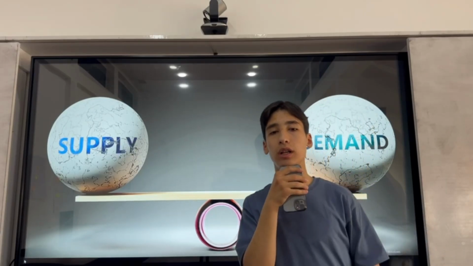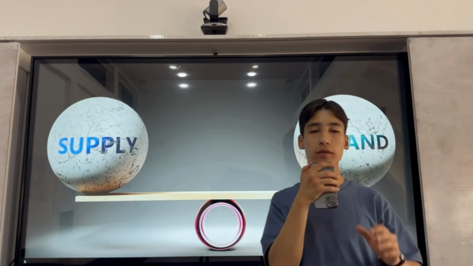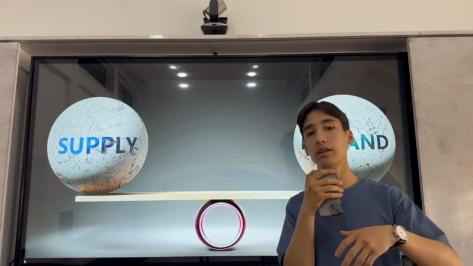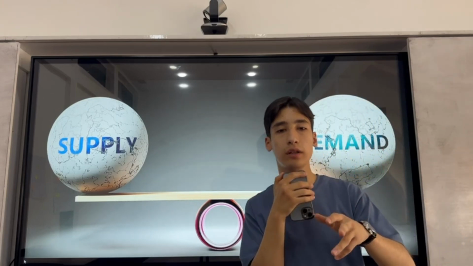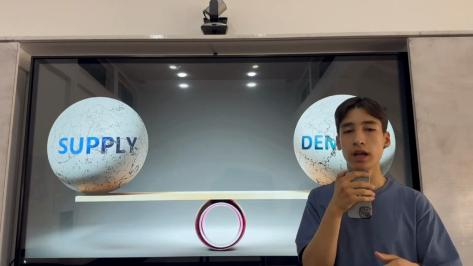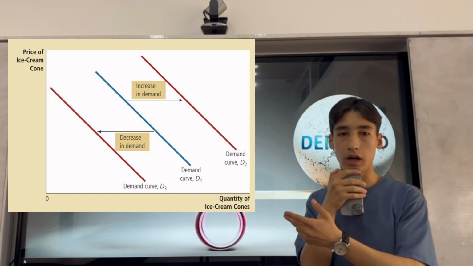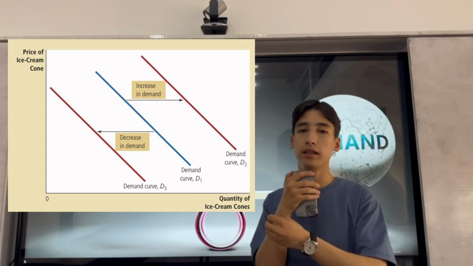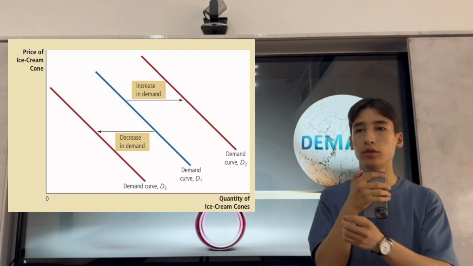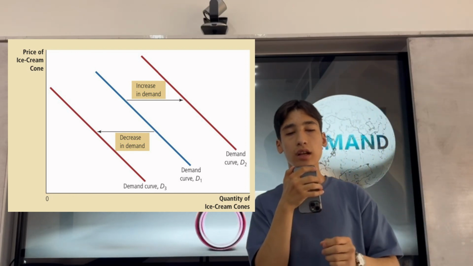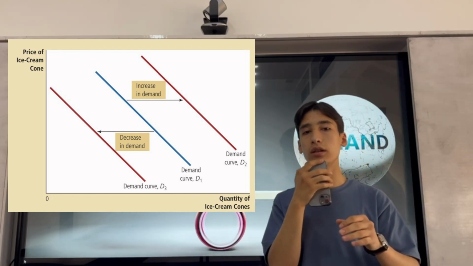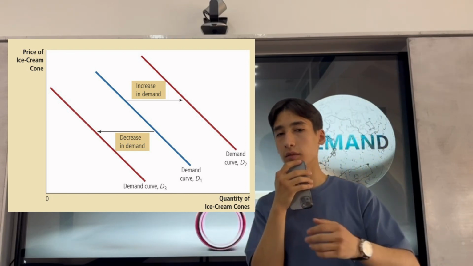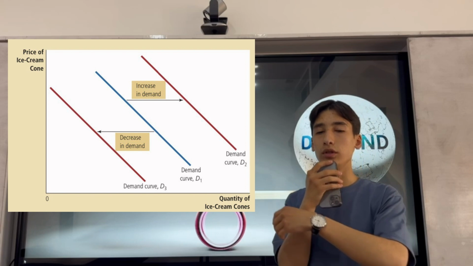Okay, now I will talk about the shift of the demand curve. There are 5 shifters of the demand curve, and the first of them is preferences. For example, if there is a hot day outside, people are willing to buy more ice cream than before, and that's why the demand curve will shift to the right. But notice that I don't talk about the price. There are some other things that make the curve shift to the left or the right. If there is a cold day outside, people are willing to buy less ice cream than before, and it will make the demand curve shift to the left.